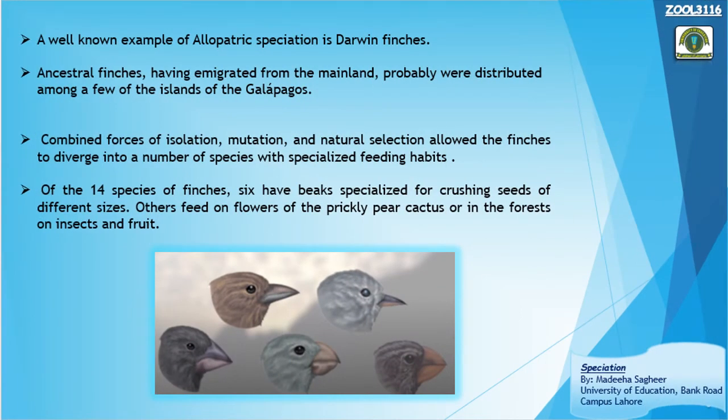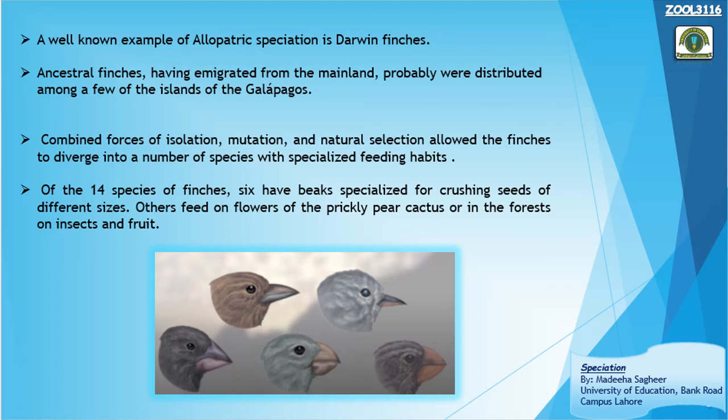A very well known example of allopatric speciation is the Darwin finches. We have talked a lot about the Darwin finches in our various topics, like Darwin's theory of evolution by means of natural selection. There we talked about how they went through allopatric speciation. They migrated from the mainland for some reasons, so finches were distributed on different islands. Once they were distributed on different islands, they were geographically isolated from each other.